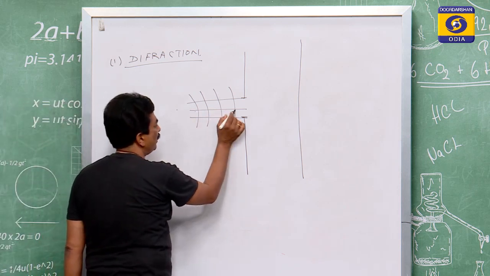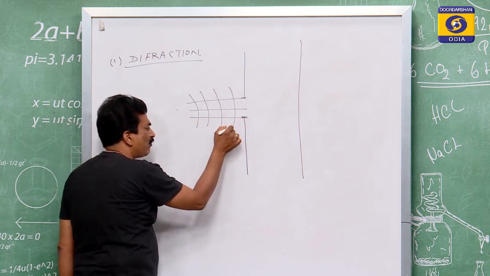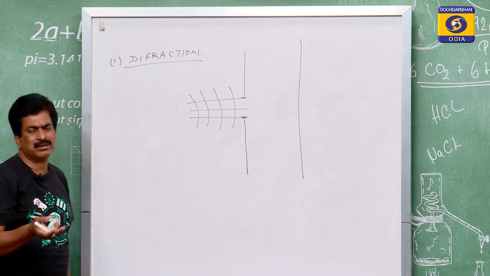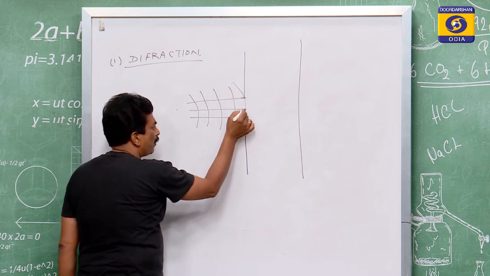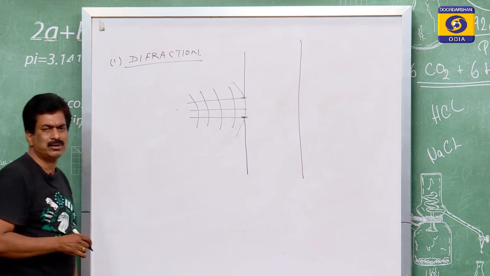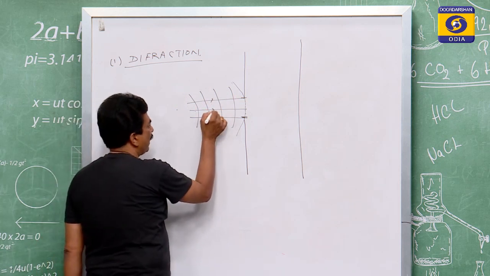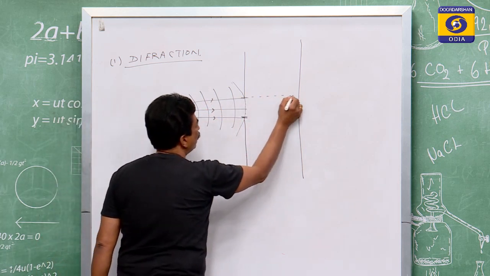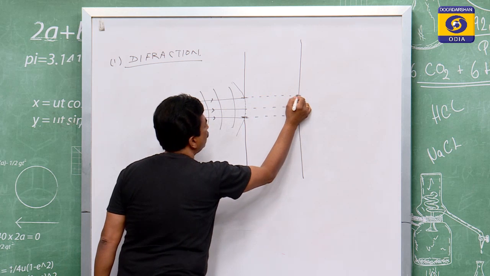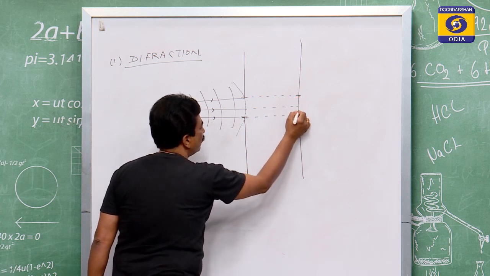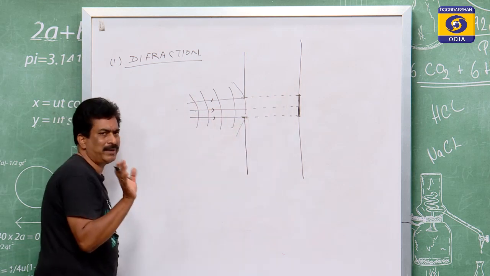Whatever concept you take, suppose the waves are coming as per interference. When this wave front, either the second one or third one or whatever it may be, comes here, then every point of it behaves as a source of disturbance from where the light is emitted again in all directions. So if the lights are coming, then the general view we have is that the light will go in a straight way and fall there, and this will give you the bright one. This is the common method you know.